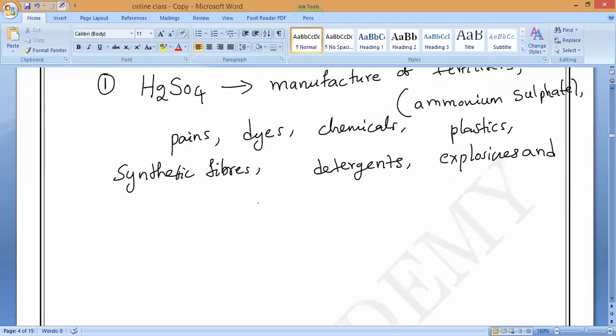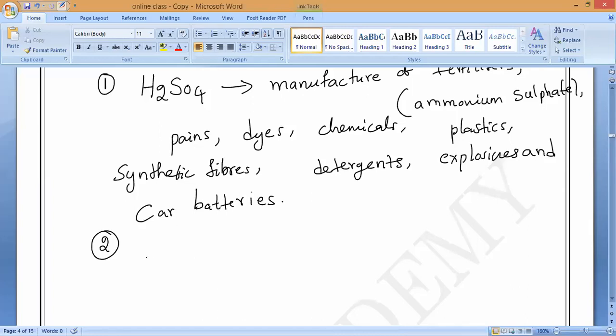How many of you have a car? We have car batteries, correct? A car battery also contains this H2SO4. These are the uses of H2SO4. With these many uses, they can ask you anything in the MCQ. So that is why we have to know each and everything. All the applications of H2SO4, you need to remember. Will you be able to remember? Yes or no?